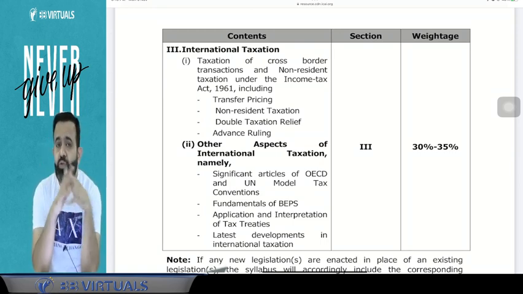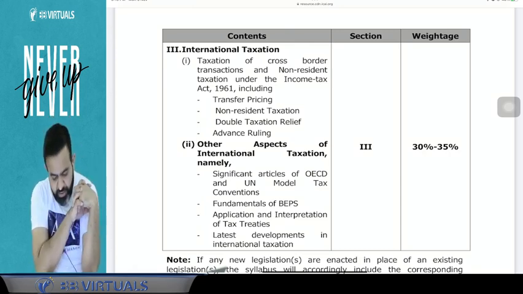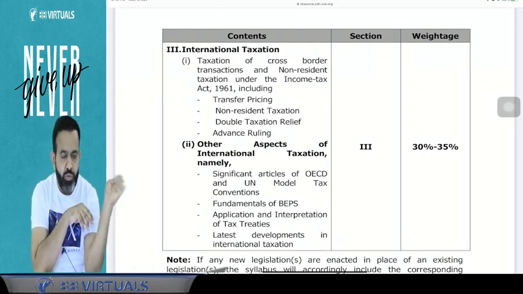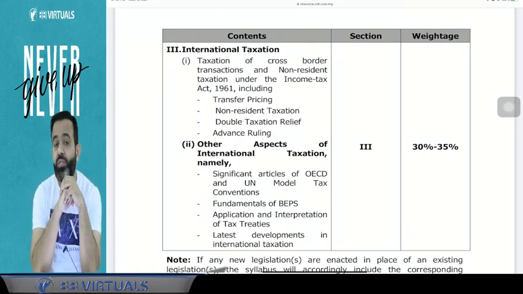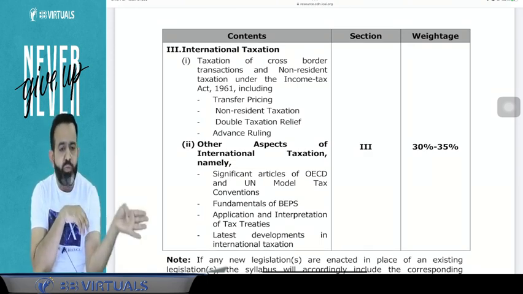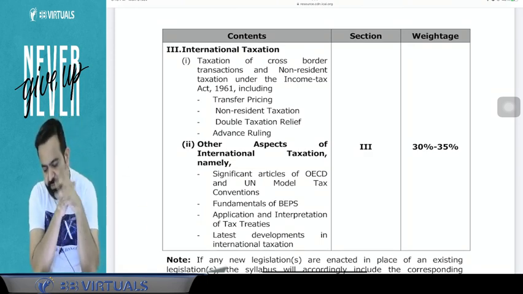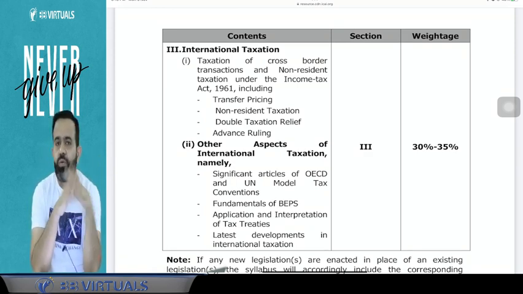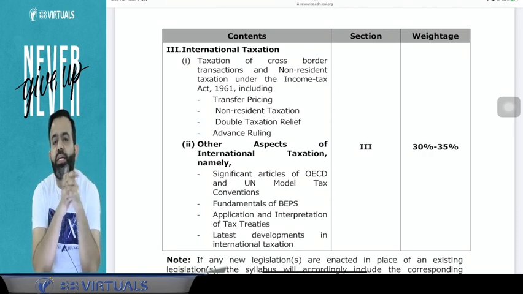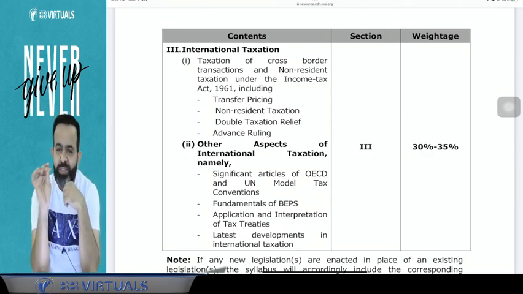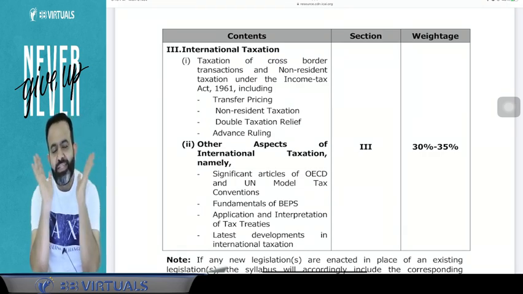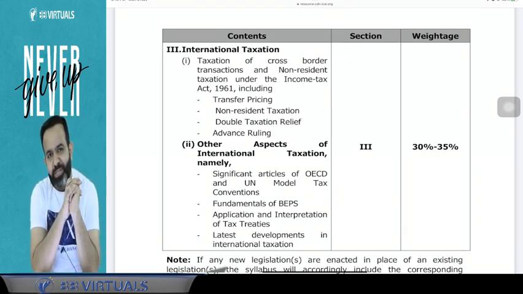After that, approx 10 marks will be from the DTAA topic. After that, non-resident taxation will have approx 10 marks. Advance ruling will have 4-5 marks. And these three small topics are still remaining, as well as one lecture of non-resident taxation. So these small topics will cover 5 to 6 marks in the examination. This way they will cover approx 37 to 38 marks. So volume 2 is for about 35 marks. Volume 2 is a very small volume of the compact. Just cover that and you will get 35 to 38 marks in the examination.